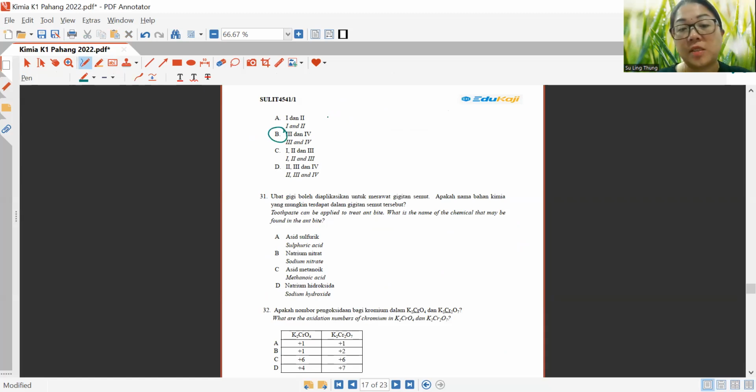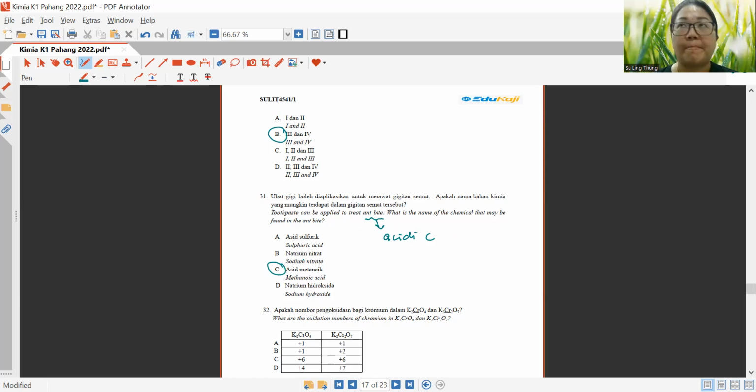Okay, next question 31. Toothpaste can be applied to treat ant bite. What is the name of the chemical that may be found in the ant bite? So toothpaste is alkaline. So if it can treat ant bite, meaning ant bite is acidic. So what is that acid? Methanoic acid. Okay, you see, very easy.